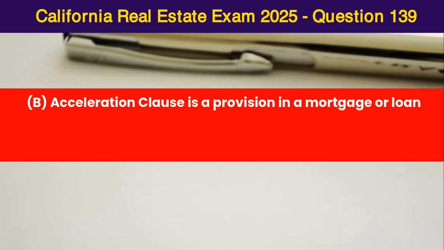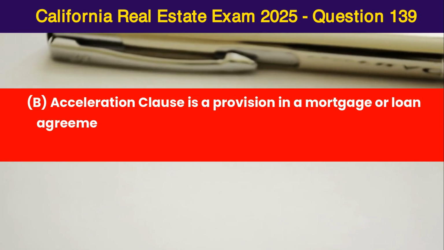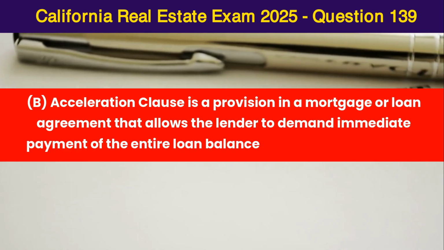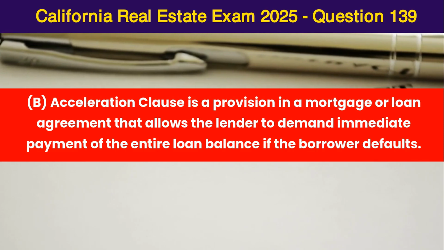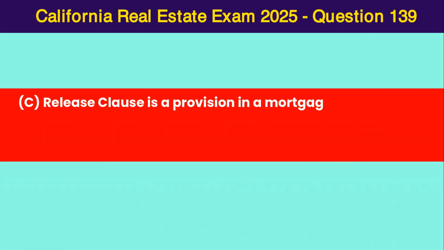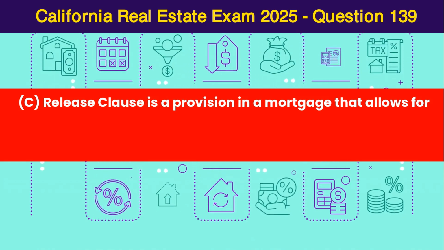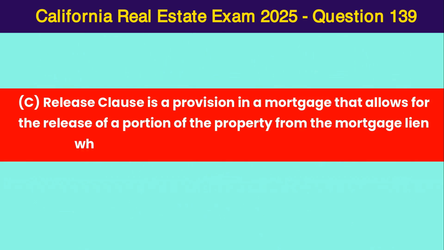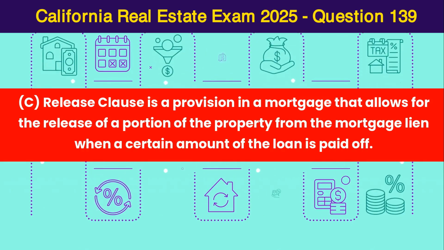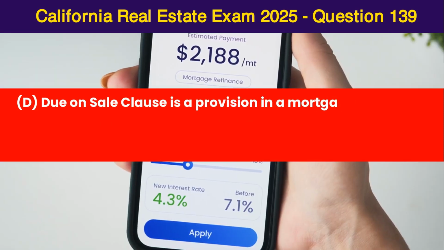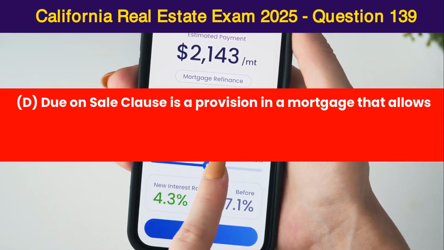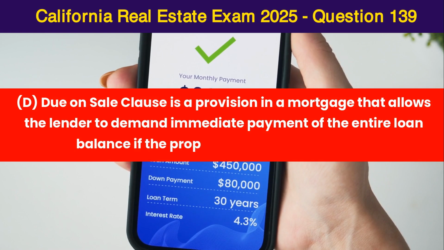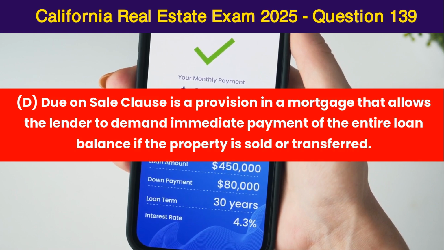B. Acceleration clause is a provision in a mortgage or loan agreement that allows the lender to demand immediate payment of the entire loan balance if the borrower defaults. C. Release clause is a provision in a mortgage that allows for the release of a portion of the property from the mortgage lien when a certain amount of the loan is paid off. D. Due on sale clause is a provision in a mortgage that allows the lender to demand immediate payment of the entire loan balance if the property is sold or transferred.